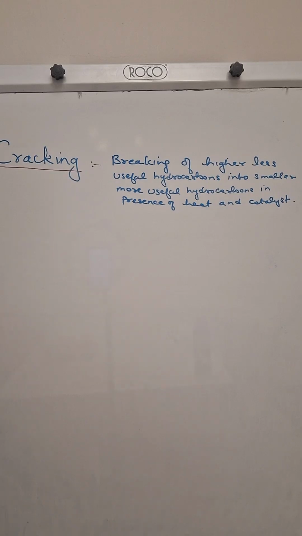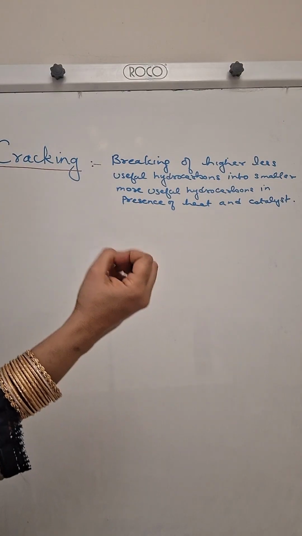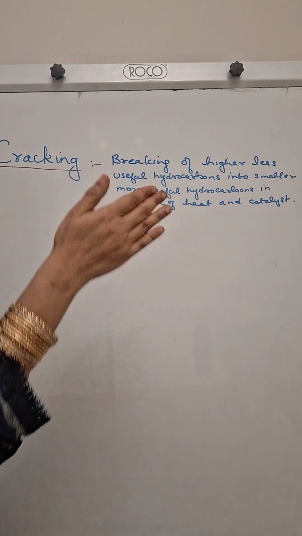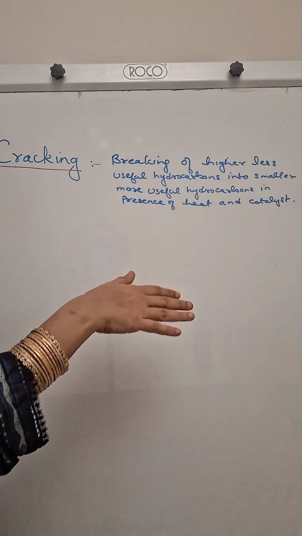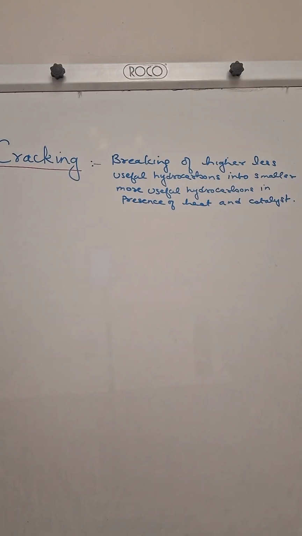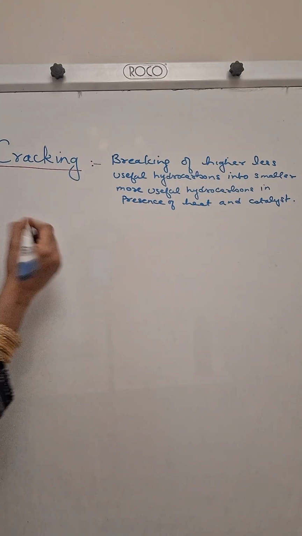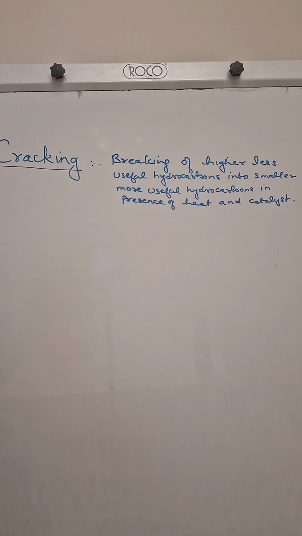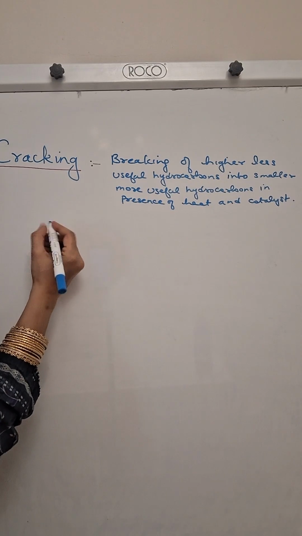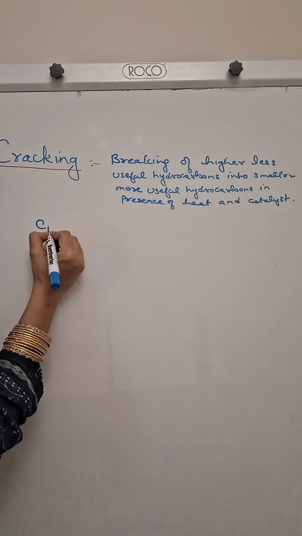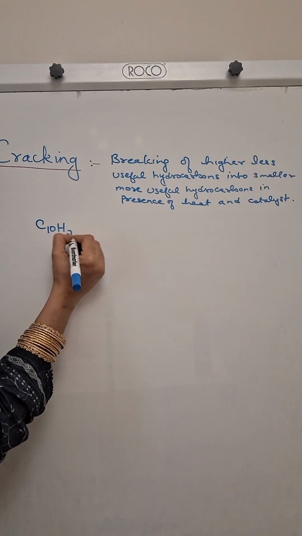So the purpose of cracking is also explained here. Purpose of cracking is the bigger molecules of hydrocarbon are less useful. So when we break them, we are making them more useful. Okay, so for example, carbon 10 alkane, that is C10H22.